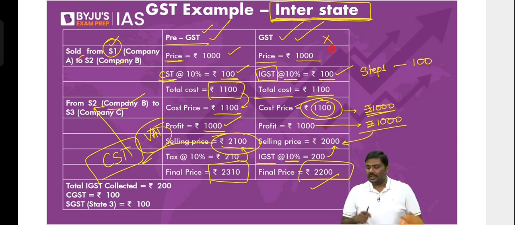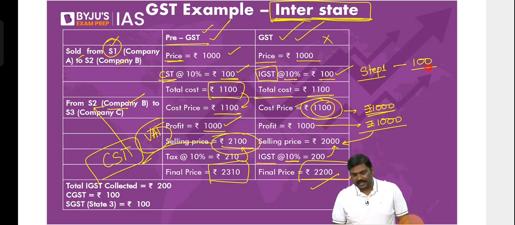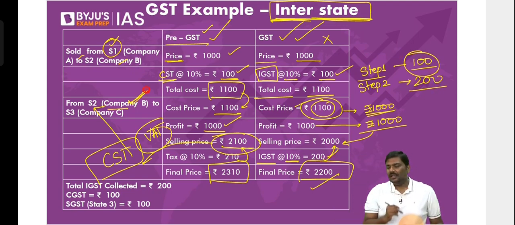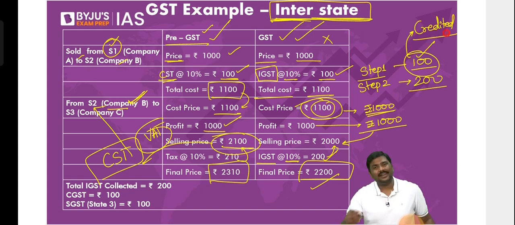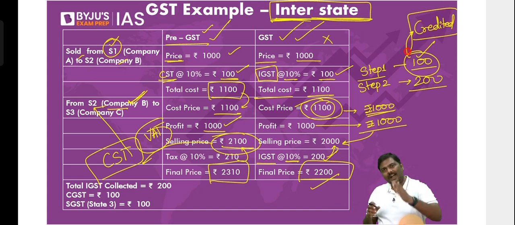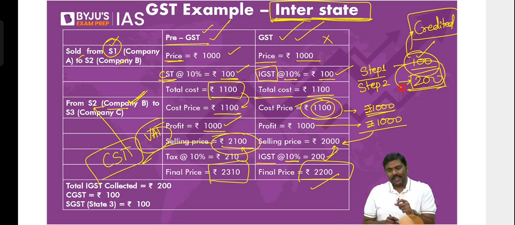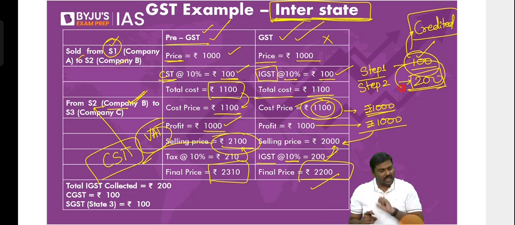Now, I want to find out how these particular taxes will be divided. Let's start. In step one, 100 rupees collected. In step two, how much is collected? 200 rupees collected. But imagine you're the manufacturer, your company B. You have paid IGST of 100. That will be credited back to you. So out of total 300, 100 is credited back. How much is the actual GST collection? It is 200 rupees. 200 is the GST collected after providing the input tax credit. Now have a look at this.